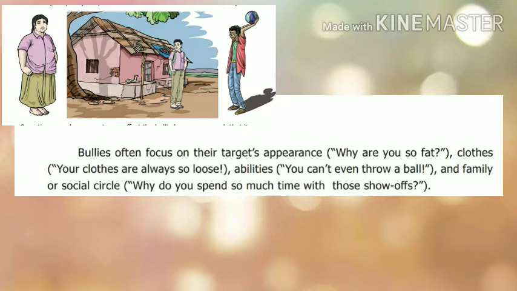Like that, other people tease you. And your family or social circle will ask you why you can't spend so much time learning, and why you can't spend so much time on this, that, etc. So these are the different types of bullying that can be targeted at a particular person.